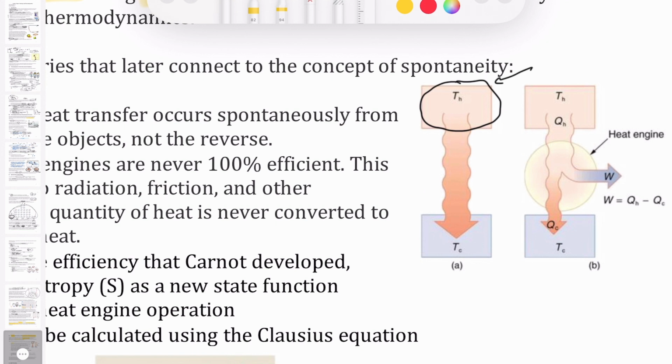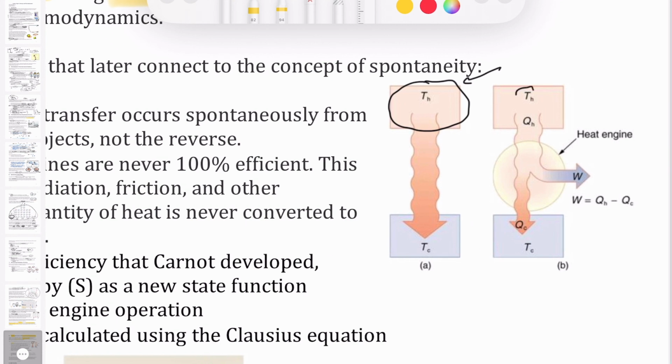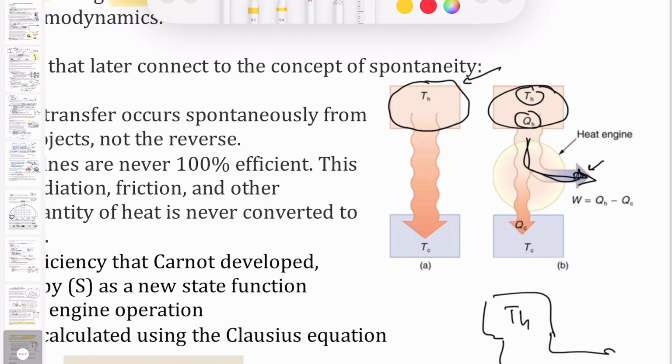And then that hot steam can be used to maybe push a turbine or a wheel or something that would do mechanical work. So some amount of that heat that's generated from the steam is going to be used to do work, which is the symbol W here. But then what Carnot found is that it's impossible for you to take all of that heat and make it do work. So in other words, this path where you just have the high temperature and then it eventually all gets converted to W, to work, is not possible.